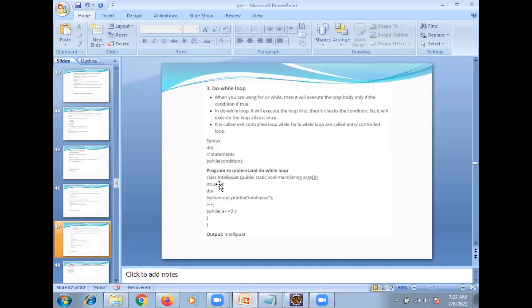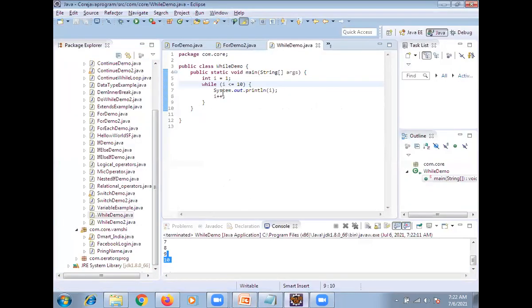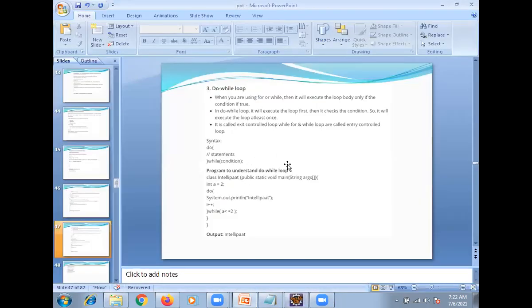Clear? Now a is less than or equal to, and here we do some increment. In the earlier program, the increment was done inside the condition. Now we are writing the condition outside.